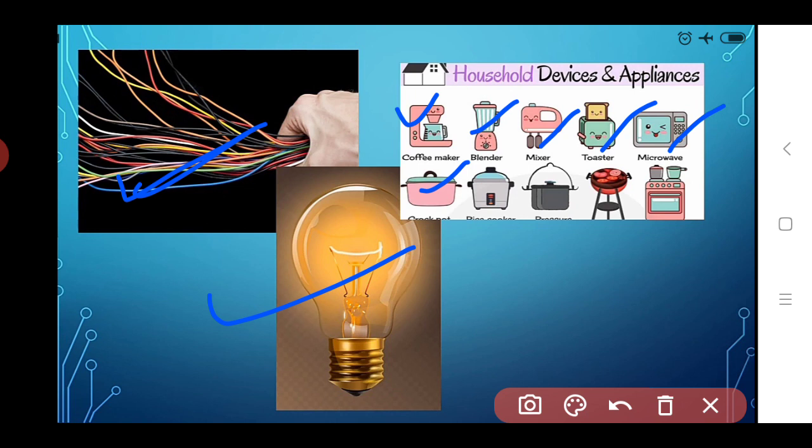These are some electrical appliances and devices which are used at our home. So these home appliances also run on this concept, that is the flowing of the current.